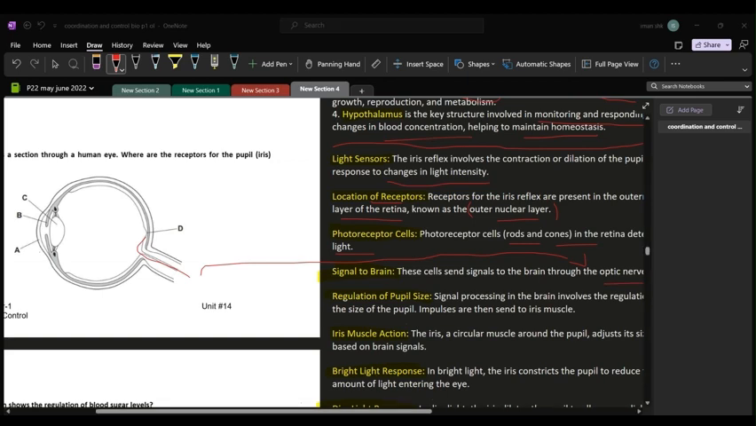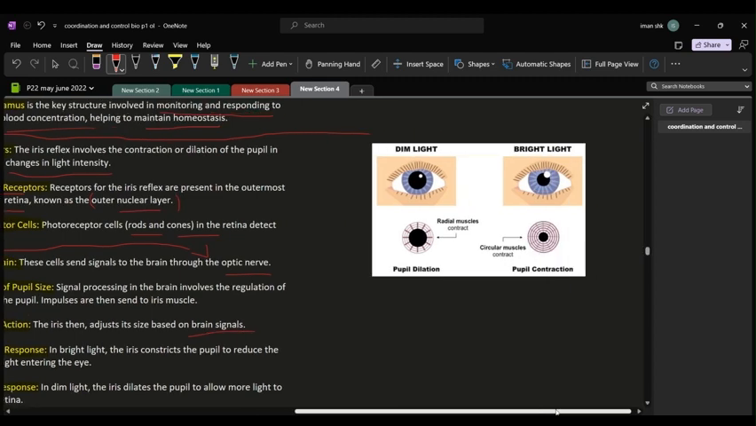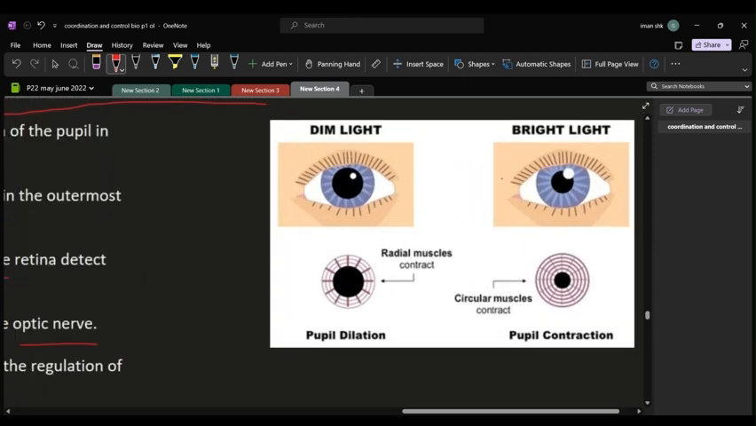Now, what happens once the brain has been given the signal, it processes it. And once it processes it, the impulses are sent to the iris muscle. Accordingly, the iris muscle will then adjust its size based on the brain signals. So, here is a picture attached to show you and explain further.